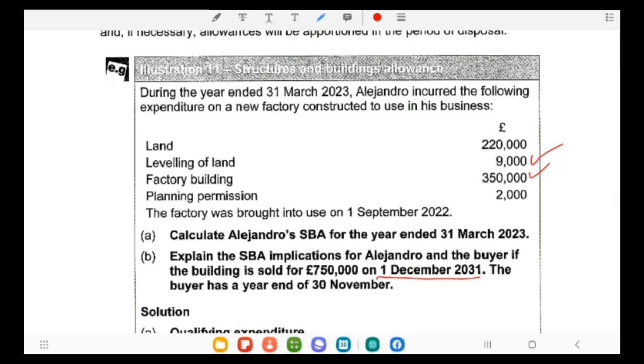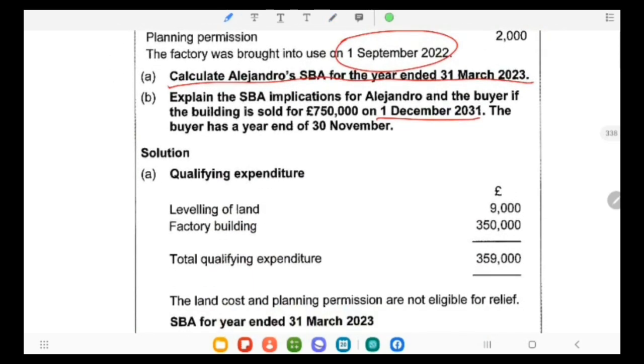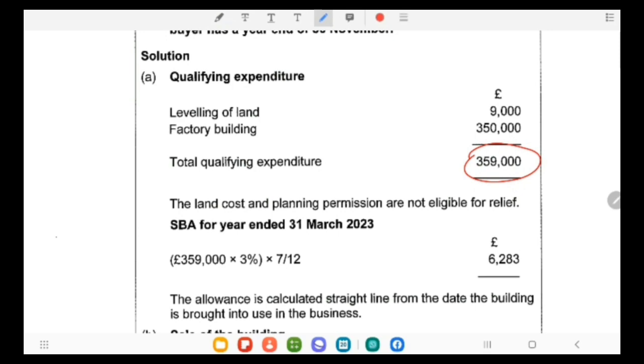Also, as he purchased the building on 1st September 22, the structure building allowance for 23 is calculated for September, October, November, December, January, February, March, 7 months. So this 3,59,000 amount that qualifies, the allowance will be calculated on a 7 months period.